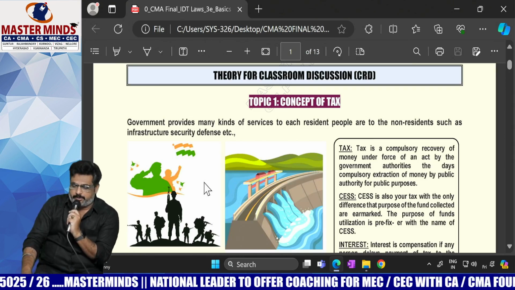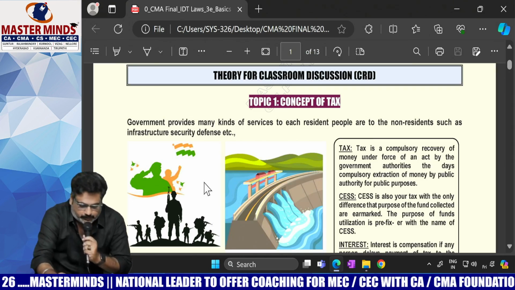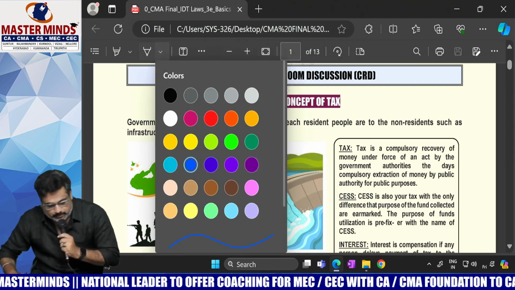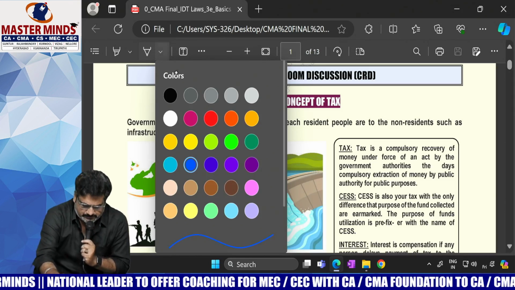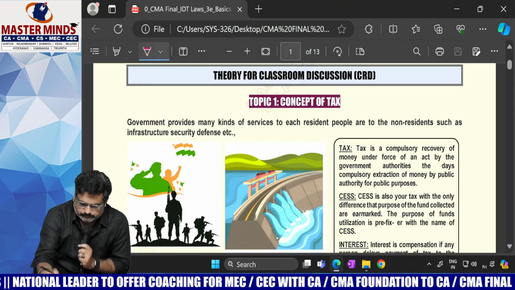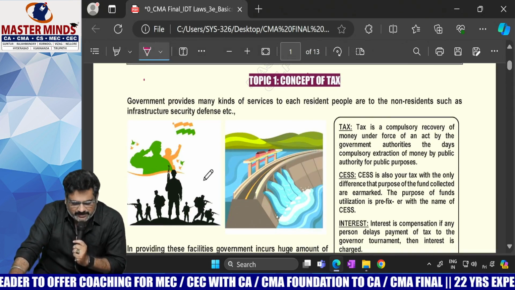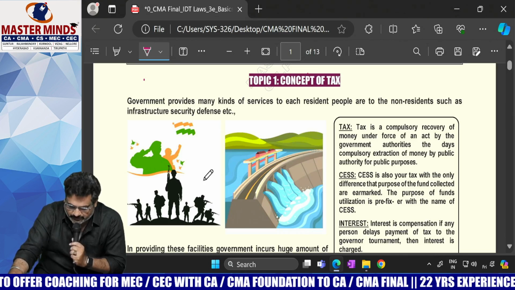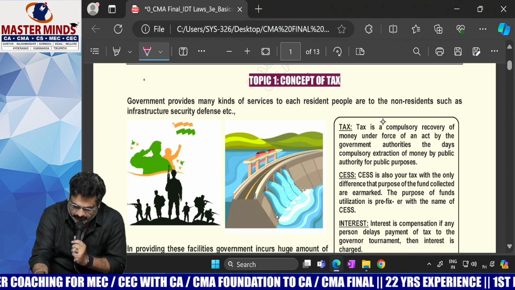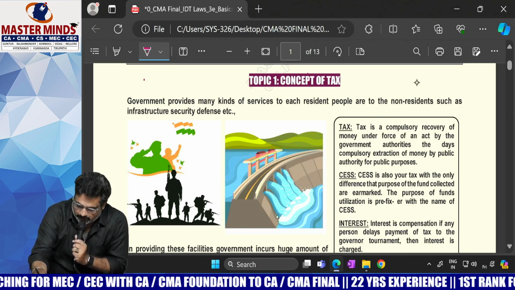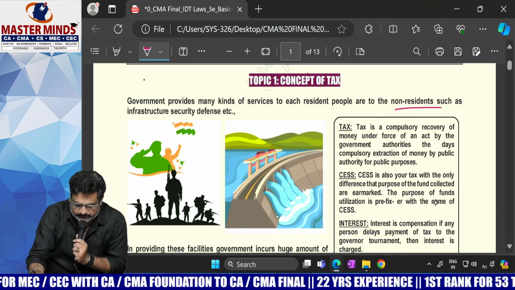So, the first topic is with respect to what is meant by the word tax. Generally, the government provides many kinds of services to each resident and in the same way to the non-residents.